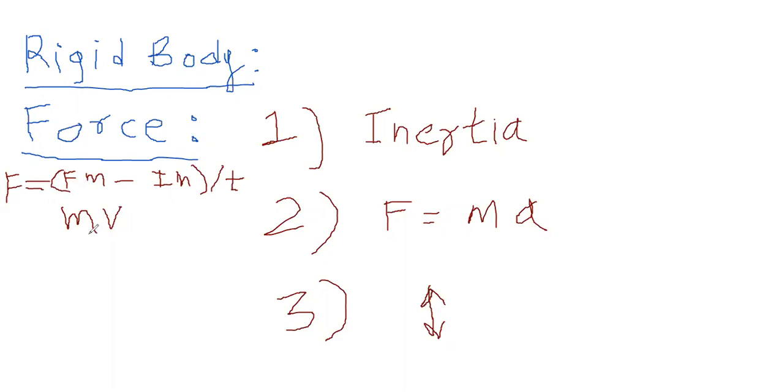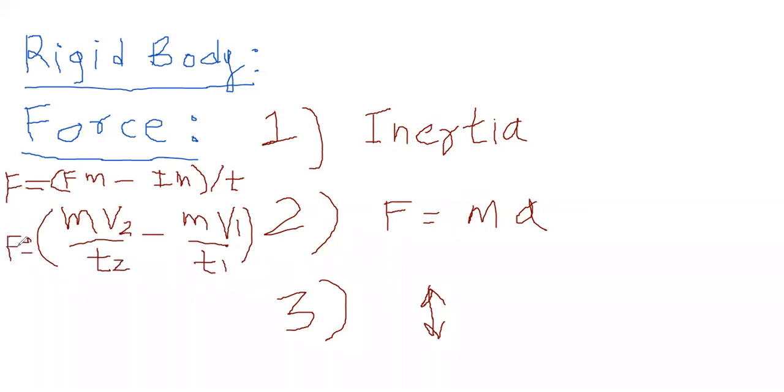Now, final momentum means m v2 divided by t2. That is the final momentum, means second time. That is your last time. Then again, initial momentum. Initial momentum is equal to m v1 divided by t1. Okay. Now, what will it give you?